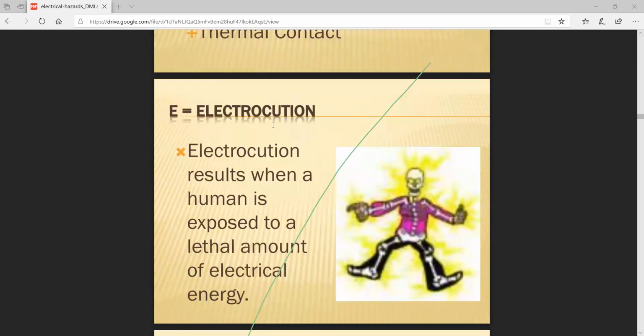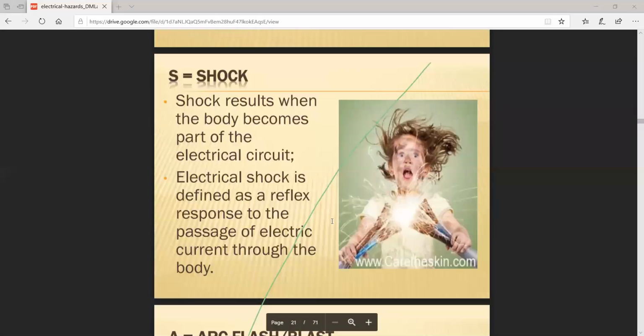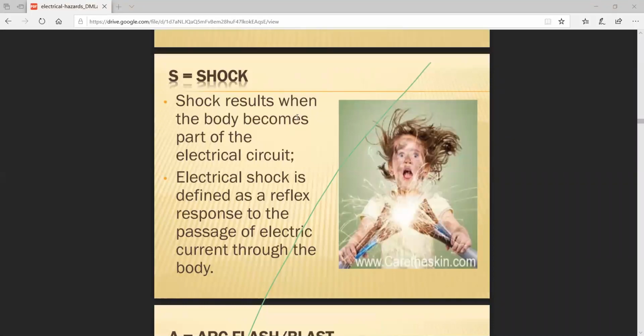Electrocution results when a human is exposed to a lethal amount of electrical energy. The human absorbs a lethal amount of electrical energy. This is the concept of electrocution. The next one is known as shock. The shock results when the body becomes part of the electrical circuit.